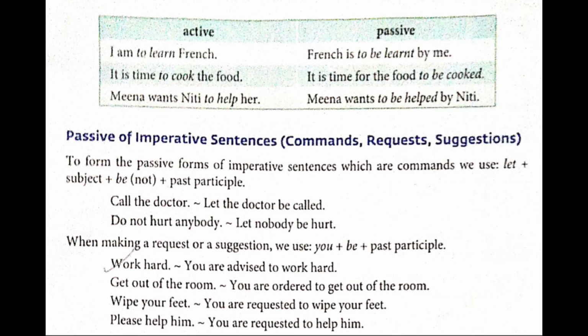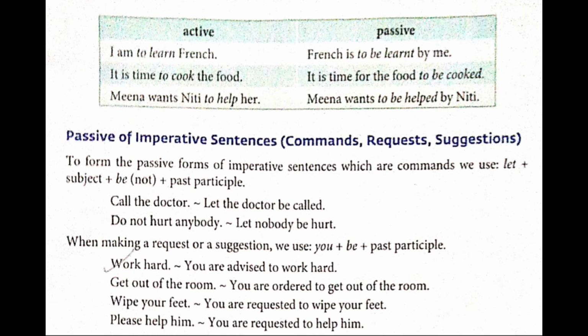For example, here one table on page number 155 is given. In the first column you have active voice sentences and in the second one you have passive voice sentences, that is, those formed into passive voice. So here the first sentence in active voice is I am to learn French. So the answer will be French is to be learnt by me. So please underline is to be learnt. Next sentence. It is time to cook the food. The answer will be it is time for the food to be cooked. Please underline to be cooked.